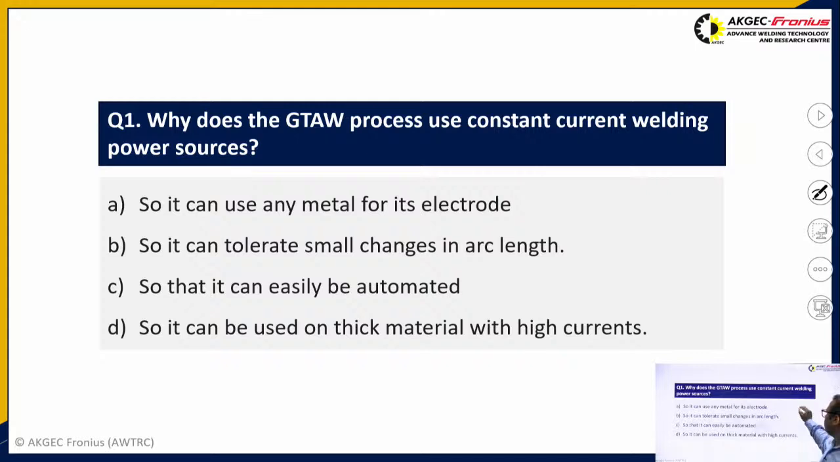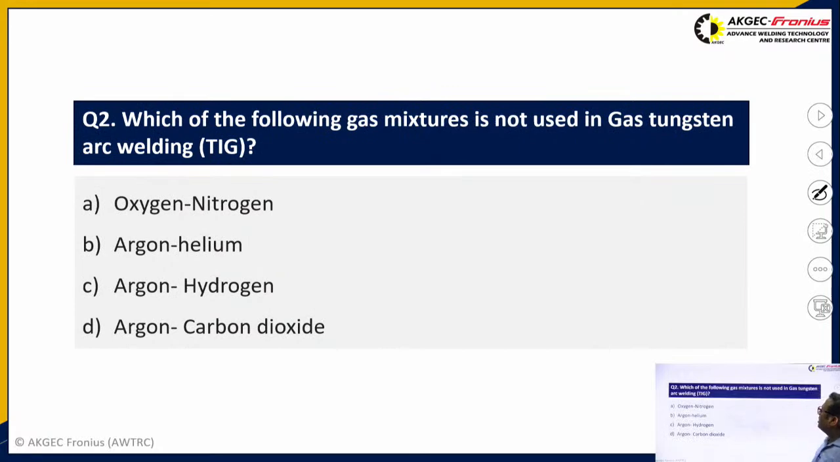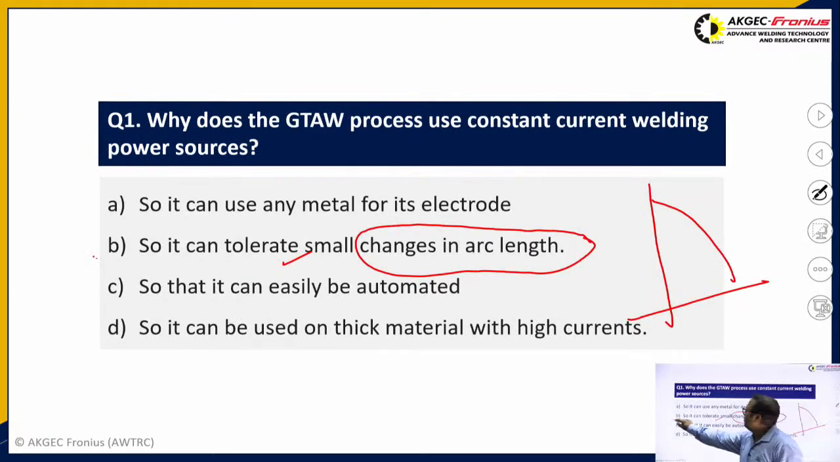I have already told you that GTAW has drooping characteristics. So whenever there are changes in the arc length, it can easily tolerate. That's why constant current type power sources are generally used in the gas tungsten arc welding process. So its answer is B.